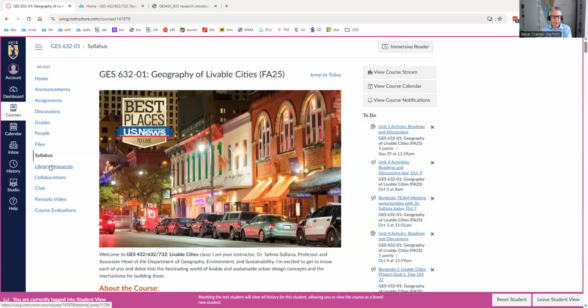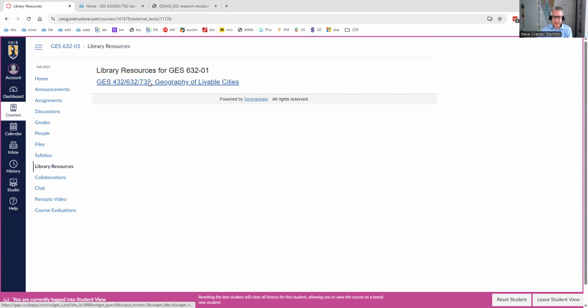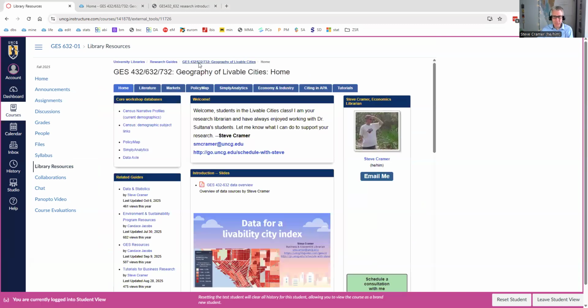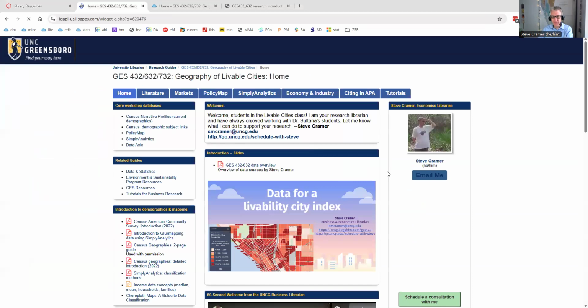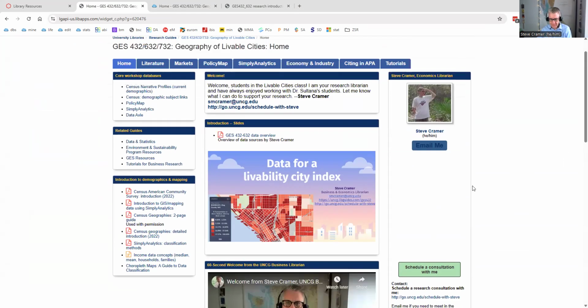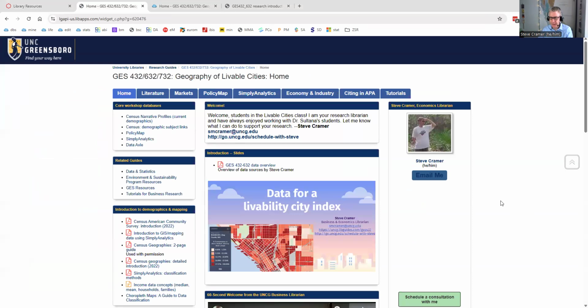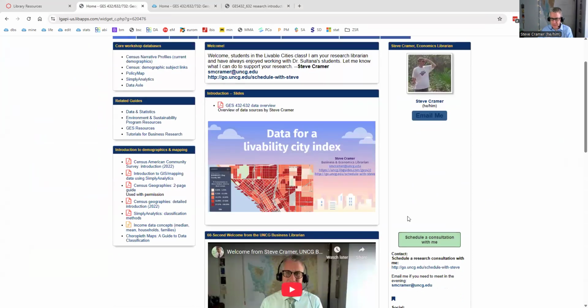If you're in Canvas, notice there is a library resources link on the navigation list on the left side, which gives you a link to a guide I created for this class. I recommend you break it out into its own window, and then you have full functionality and the links work fine. I'm not going to show you everything on this page before I get into a few slides, but just highlights here. Notice on the right side, my information. There's only a chat box here, which I don't see right now in this space, maybe because I'm opening it through Canvas, but also email links, scheduling tool, etc.